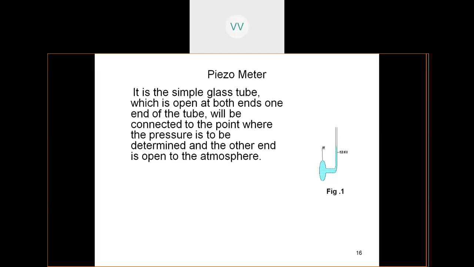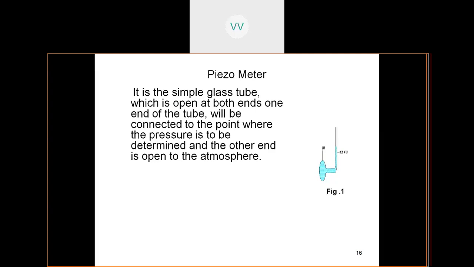A piezometer is a simple device which is used for finding pressures. So however much the column of the liquid rises into the glass tube, that much will be the head of the liquid. So that much is the pressure in terms of head of the liquid.